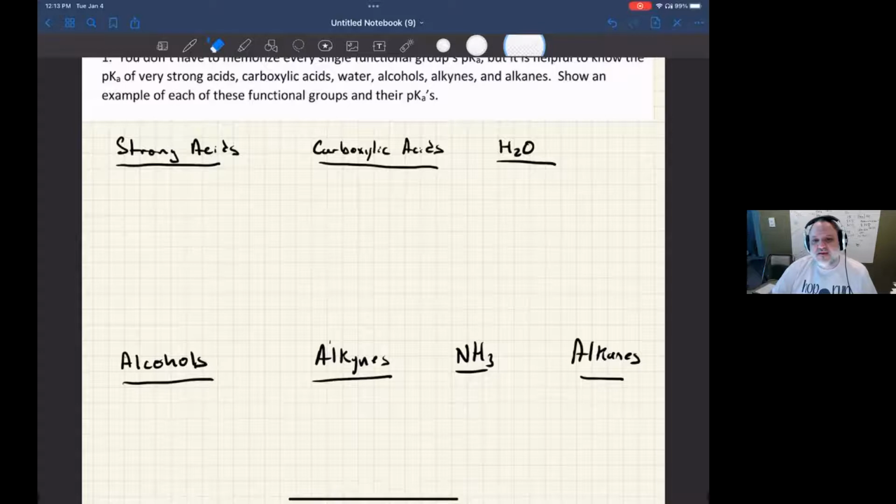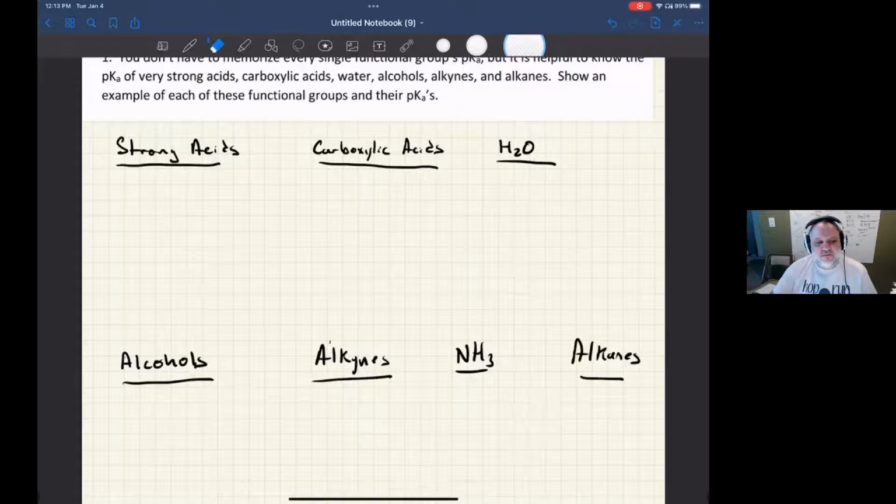If you put these 7 things in your memory, then when it comes to questions about acid strength, base strength, protonation of different compounds, deprotonation of different compounds, chemical reactions later on in organic chemistry, those 7 memory points will really benefit you. So that's all I'll say about that.